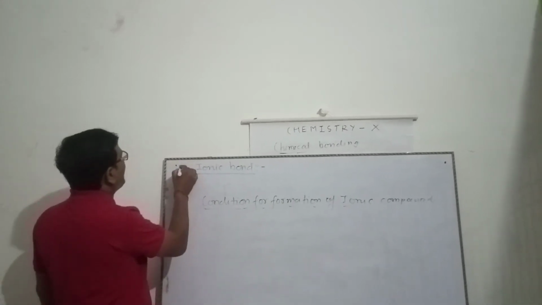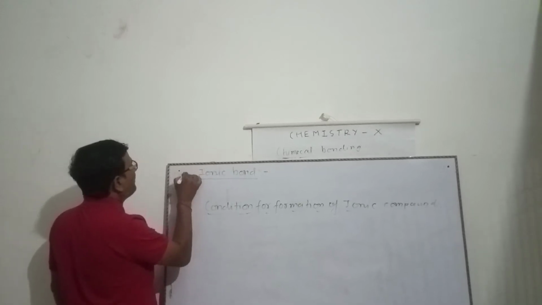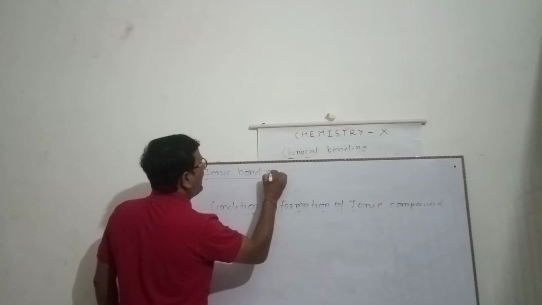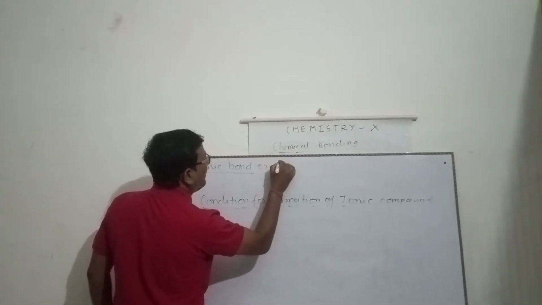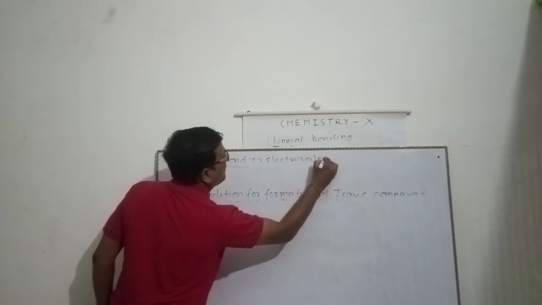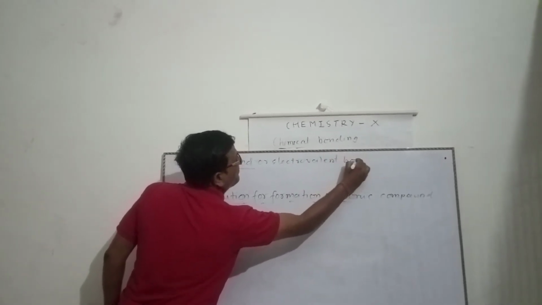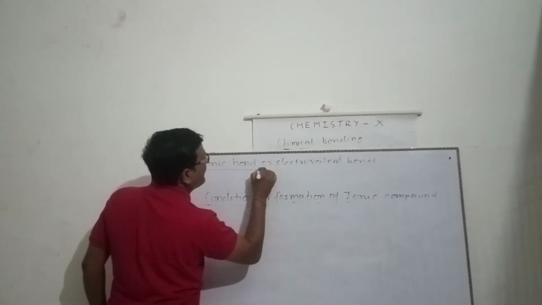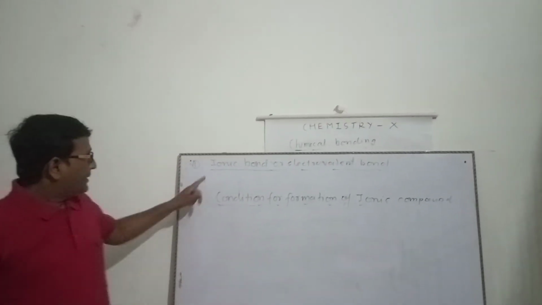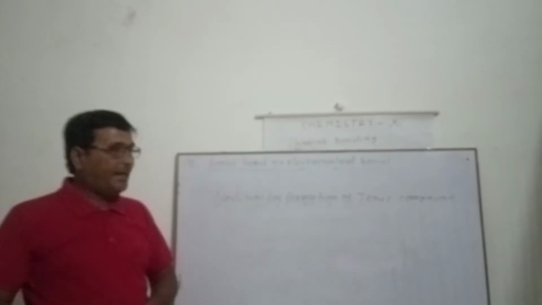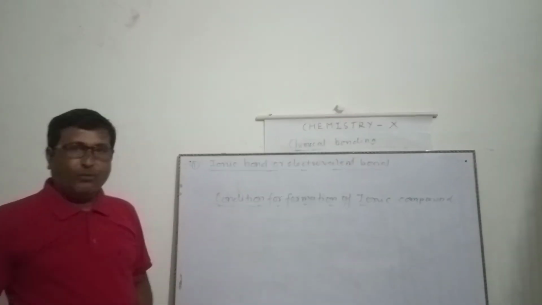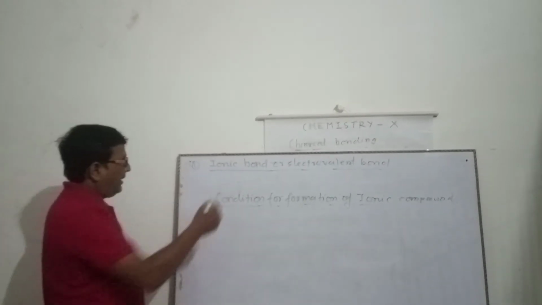Now I am going to start the first bond, the ionic bond or electrovalent bond. Already I have given the definition of that. The bond formed by transfer of electrons is known as ionic bond or electrovalent bond. One more easy definition I have given.